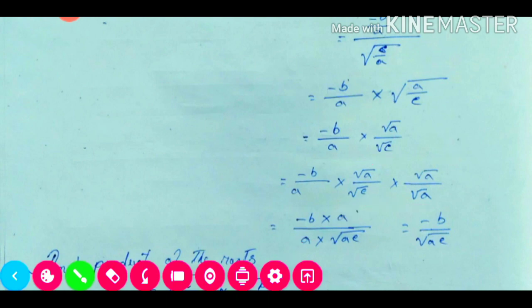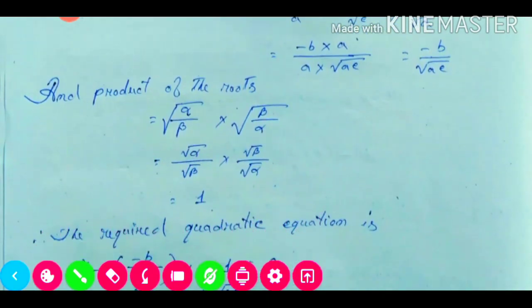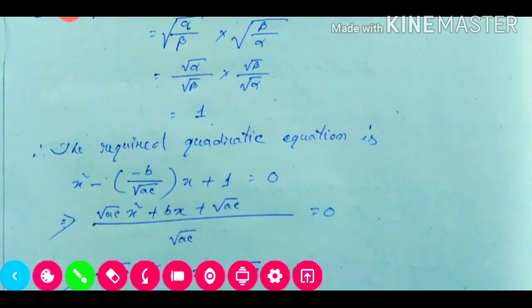Now we need to find out the product of the roots. If we multiply, it will be 1 only. Root over beta will be cancelled, root over alpha cancelled, so 1 will remain. So the product of the roots we got is 1. Now the required quadratic equation is x square minus sum of the roots into x plus product of the roots, which is 1.